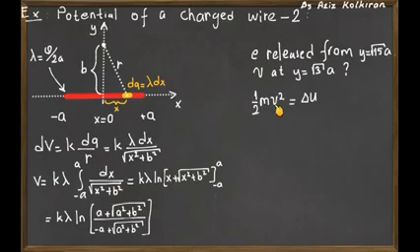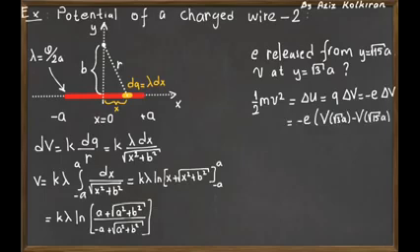So the final speed may be expressed in terms of the potential energy, and the potential energy is just the charge q in general times the potential difference, and we have already obtained the potential of any point on the y-axis. Instead of q we replace minus e, and if we put in the final points, the difference of the potential, we express this change in the potential energy as the electron charge times the Coulomb constant k times lambda, the charge density, times the natural logarithm of 5 divided by 9.